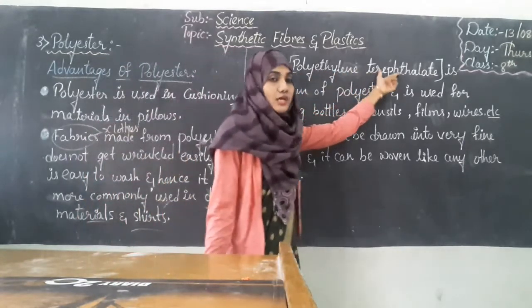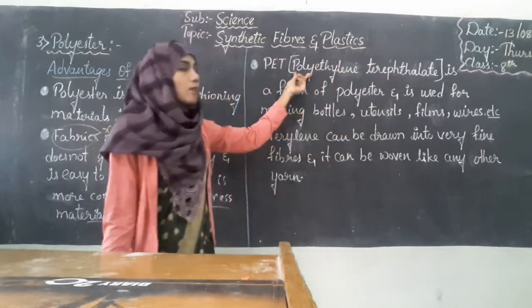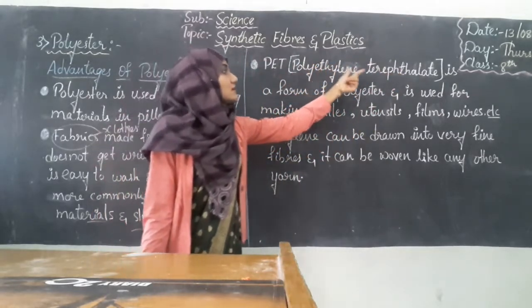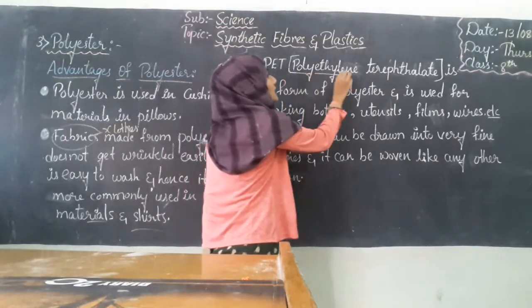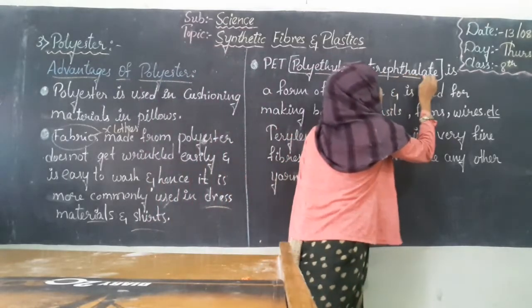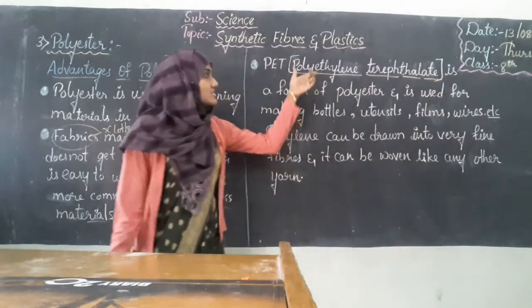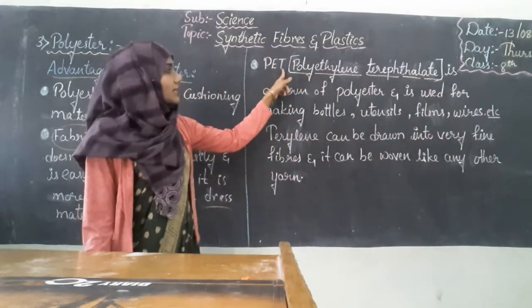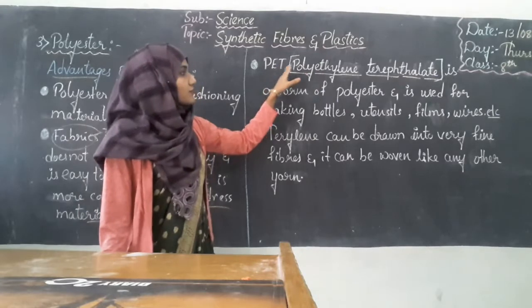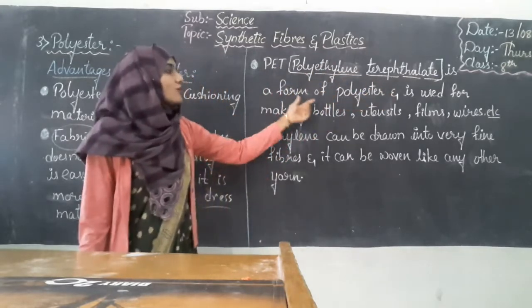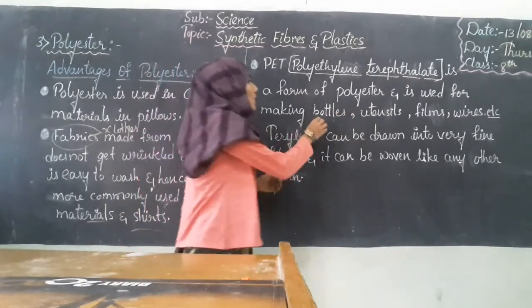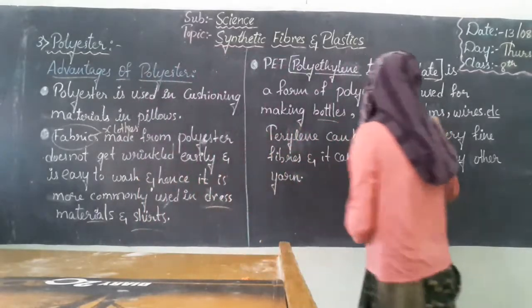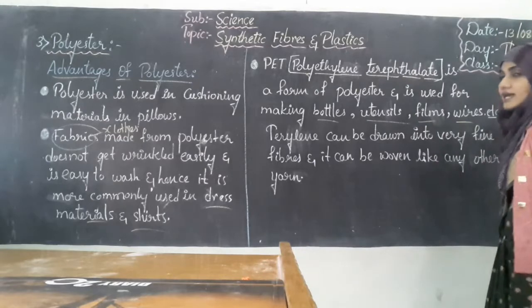Polyethylene terephthalate. Once again, polyethylene terephthalate. So repeat with me, polyethylene terephthalate. So what is this polyethylene terephthalate? Polyethylene terephthalate is a form of polyester and is used for making bottles, utensils, films, wires and so on.